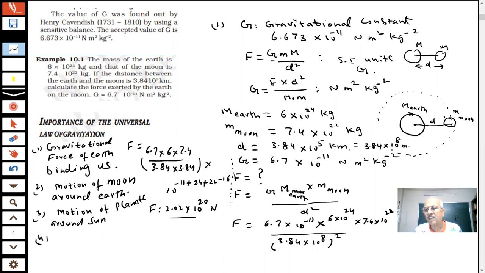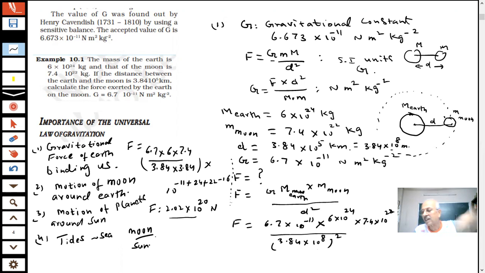You have seen there are tides in the sea. Have you seen it? Did you ever see? If you see the water, there are tides in the sea. These are due to the moon and sun's gravitational force. The moon has a gravitational force, student. It also is attracting.